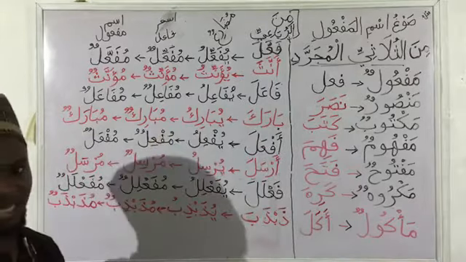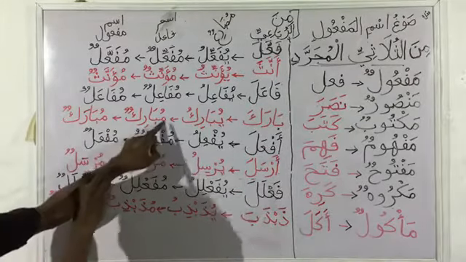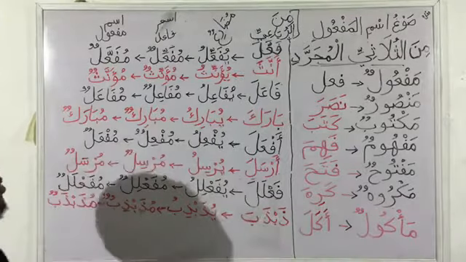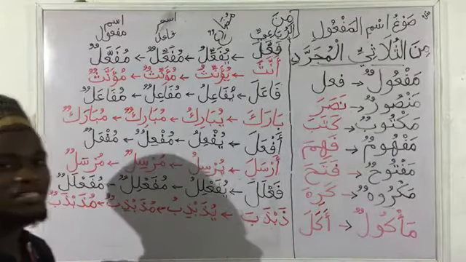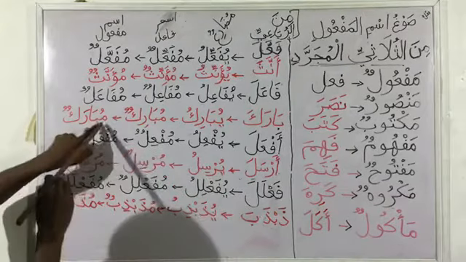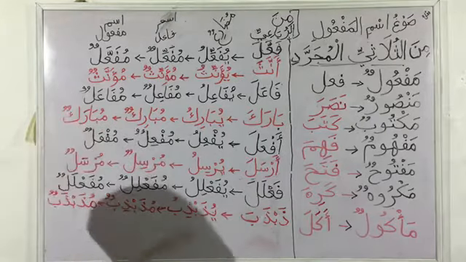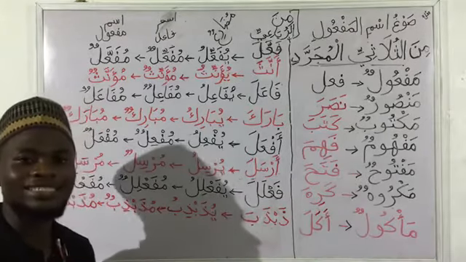Yubariku, he is blessing. Then mubarikun, which is the ismu fa'il, after changing our ya to mim, we have mubarikun, which is the person that blesses, or the entity that blesses. So then the Ismu Maf'uul, we change the kasra to fatha, we have mubarakun, that is the entity that was blessed.